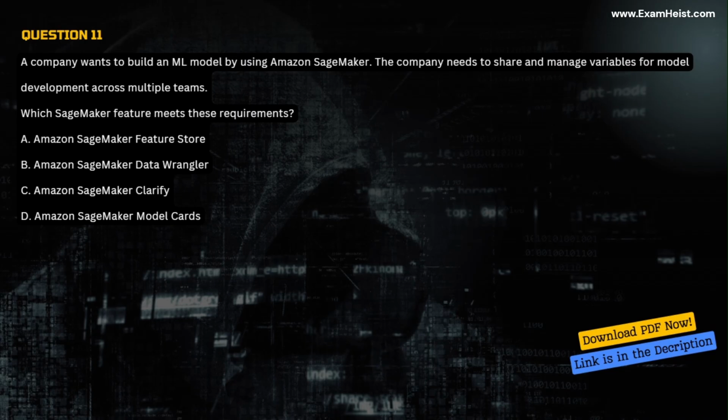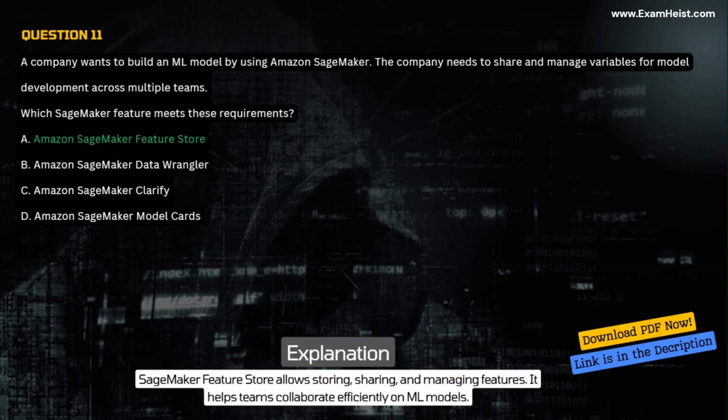A. Amazon SageMaker Feature Store. B. Amazon SageMaker Data Wrangler. C. Amazon SageMaker Clarify. D. Amazon SageMaker Model Cards. Correct answer A. Amazon SageMaker Feature Store. Explanation: SageMaker Feature Store allows storing, sharing, and managing features. It helps teams collaborate efficiently on ML models.